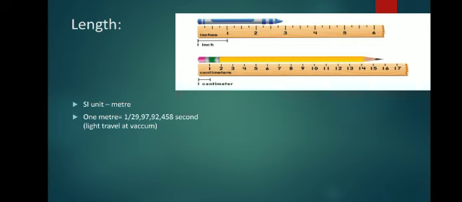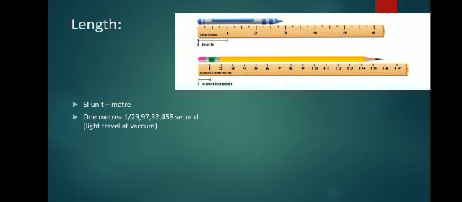Among the fundamental units, the first one is length. Length is the extent of something between two points. For example, when we measure a pencil from the tip to the back end, these are the two points. The distance between the two points is what we call length. Its SI unit is the meter.